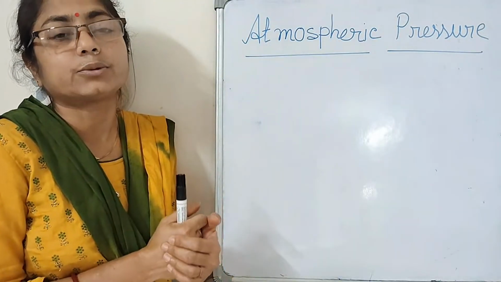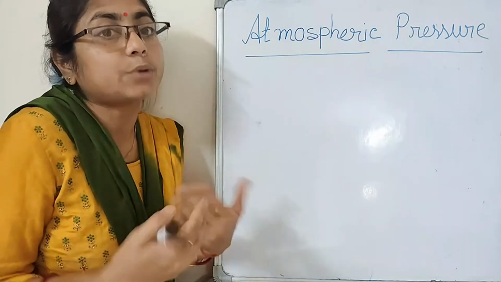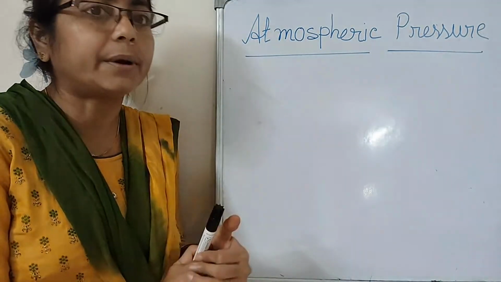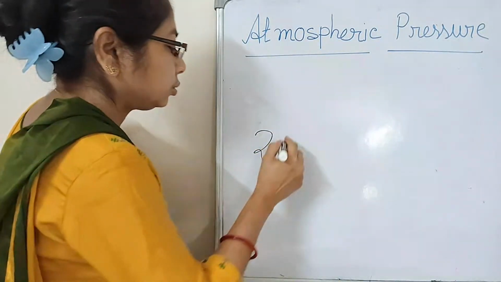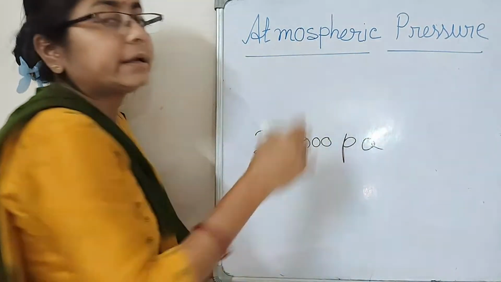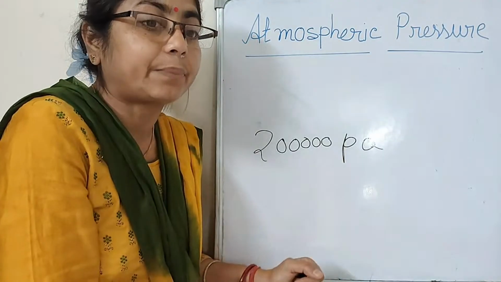Oxygen is dissolved in the blood. Oxygen is a gas, so it also gives a pressure inside our body. This pressure is a little bit more than the air pressure. Inside, this is called blood pressure.